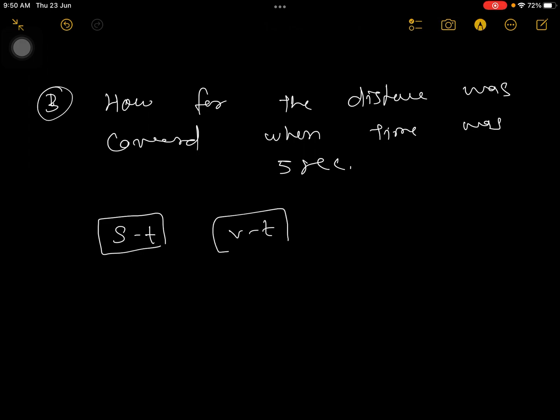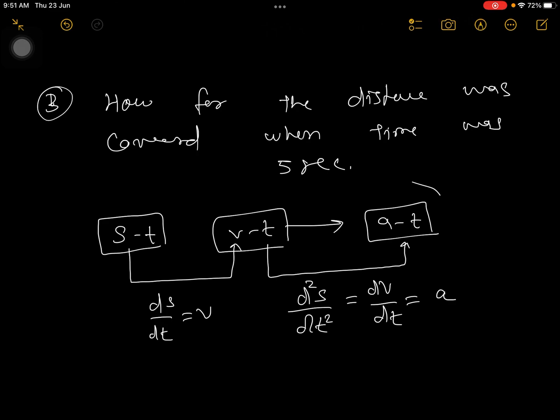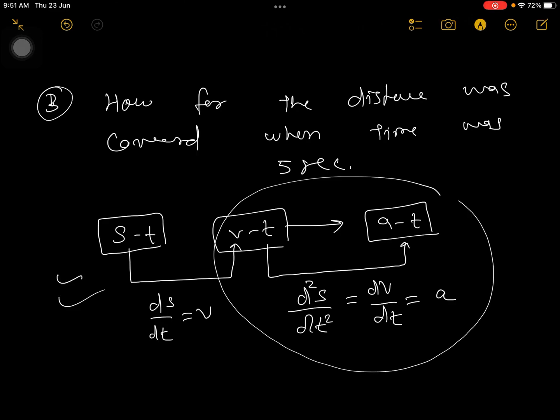Differentiating a second time looks like d²s/dt², which is differentiating velocity, dv/dt, that is acceleration. Anyway, this part we are not discussing now, we are focusing only on this part.